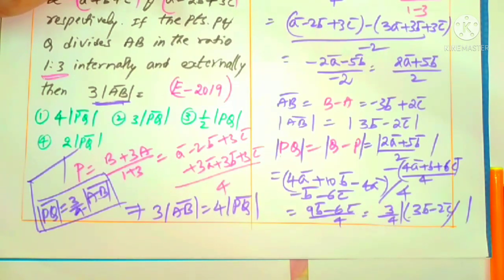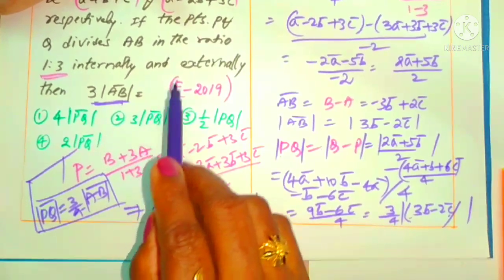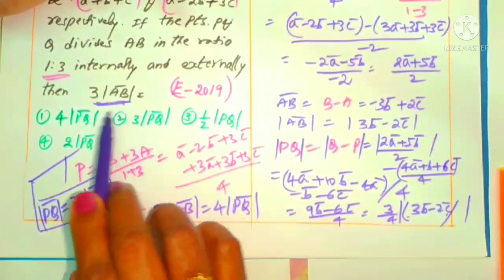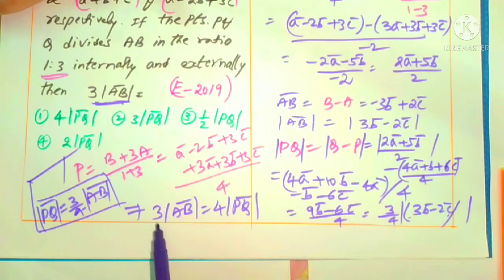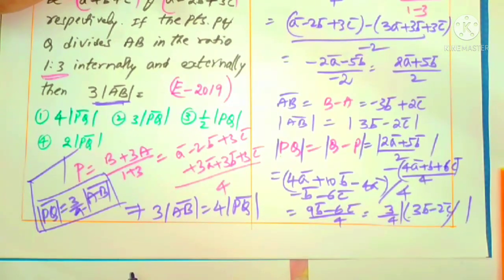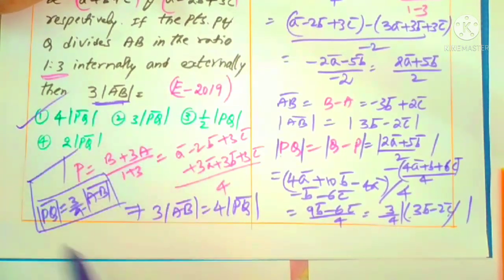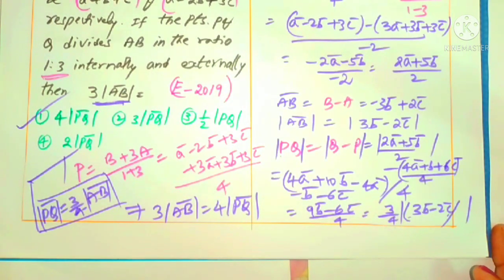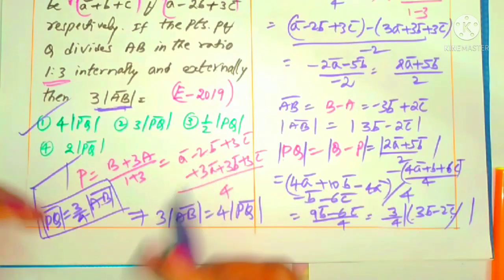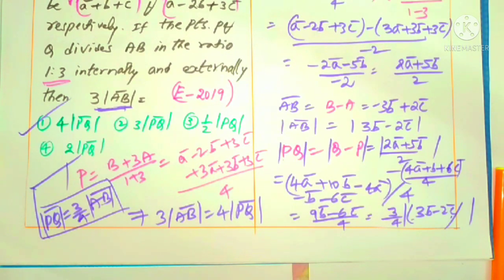That's it. Simple concept: you just have to find the relation between mod PQ and mod AB, and here 3 mod AB is asked. 3 mod AB is equal to 4 mod PQ, which is clearly the fourth option. Is it clear now? This question was given in EAMCET 2019, recently.